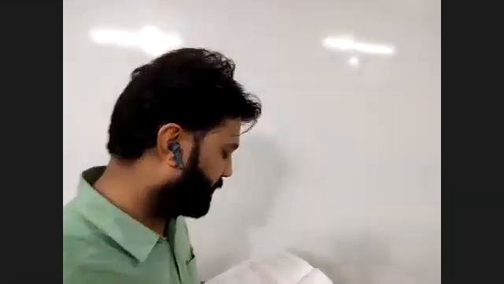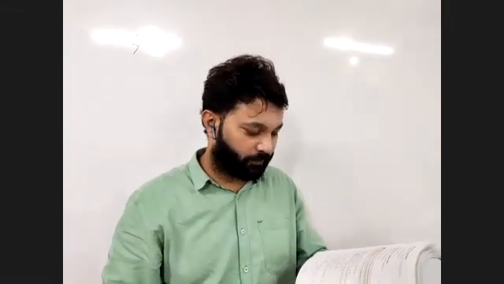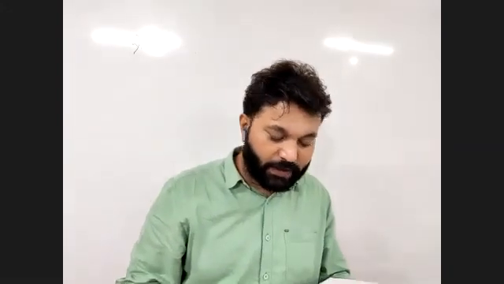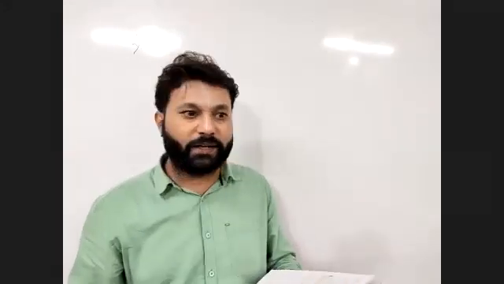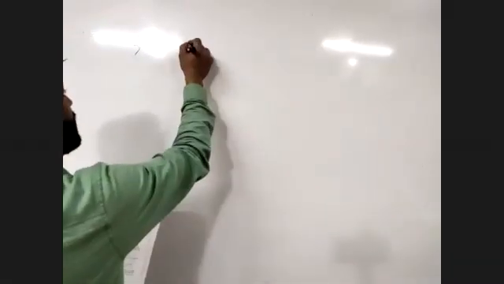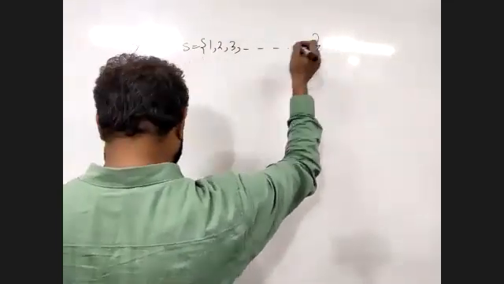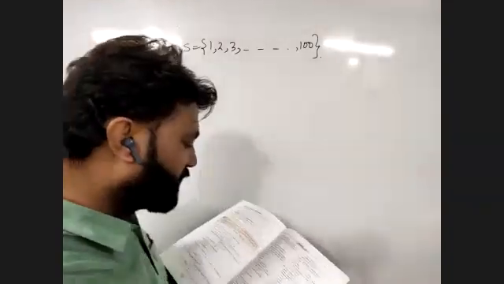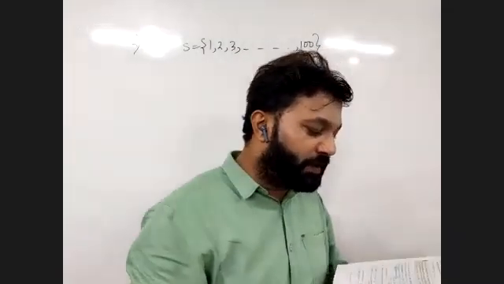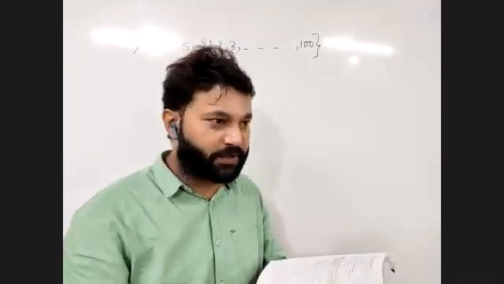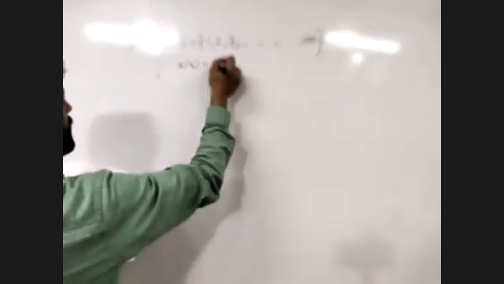Now look, question number 1 or question number 2. This will be better. This will help you to understand the concept in a clearer way. Look, nobody is going to write now. Stop writing at once. 100 identical cards are numbered from 1 to 100. So sample space will be 1, 2, 3, and so on till 100. These cards are well shuffled and then a card is drawn. Find the probability that the number on the card is, these are the 5 options, 5 subparts that we need to find out. First of all, NS will be equal to 100.